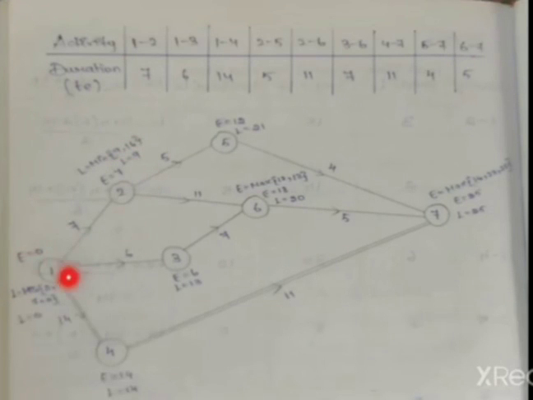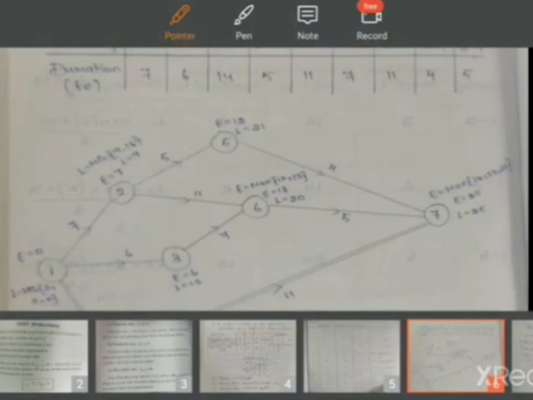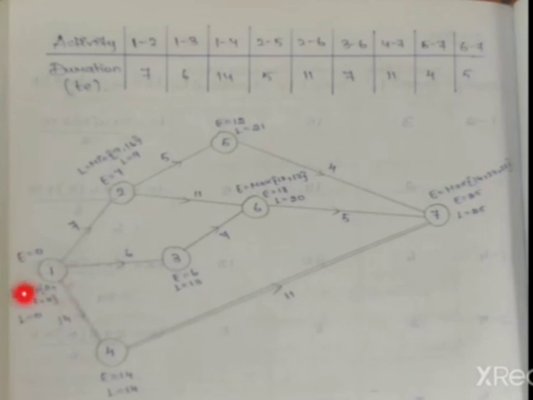So finally we have to come with the first activity. There are three outgoing activities. So minimum of 14 minus 14 is 0. 13 minus 6 is 7. 9 minus 7 is 2. So the minimum value will be 0. So here L value will be 0, means E value is 0. L value is also 0, means your calculation is correct.